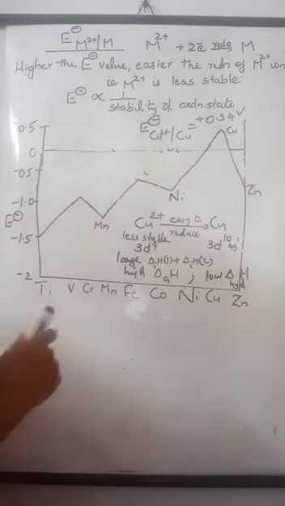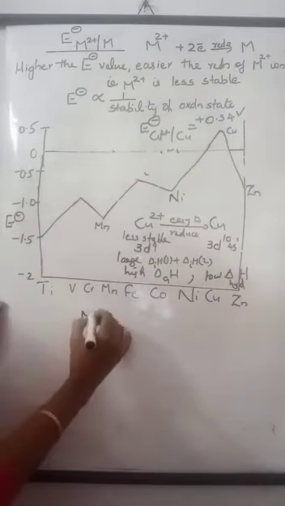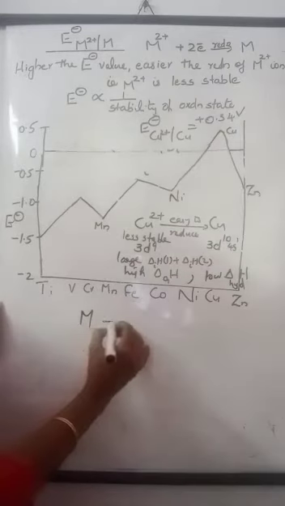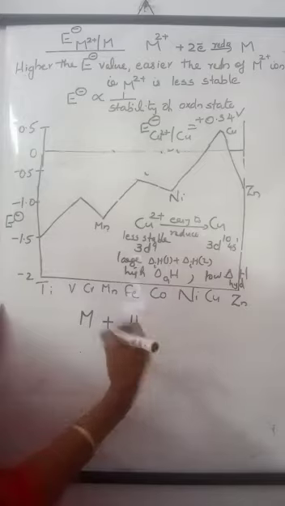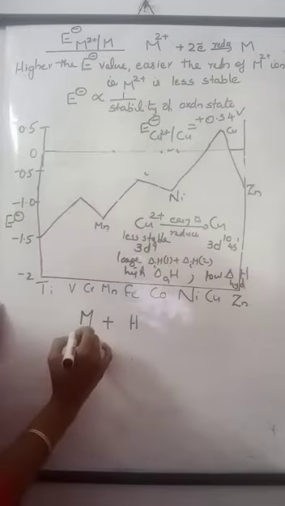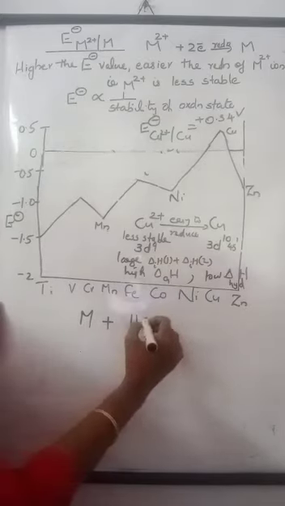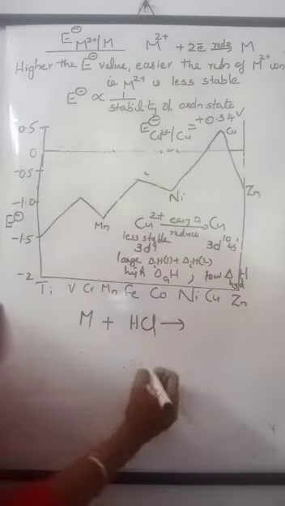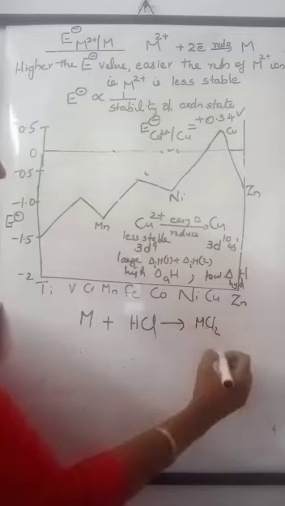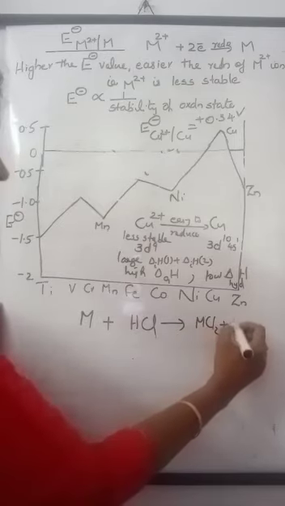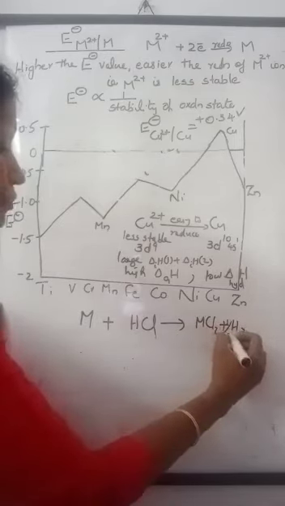All the other metals in the 3D series can liberate hydrogen from acids. When these metals react with acids, for example HCl, they form metal chloride plus half a molecule of H2.